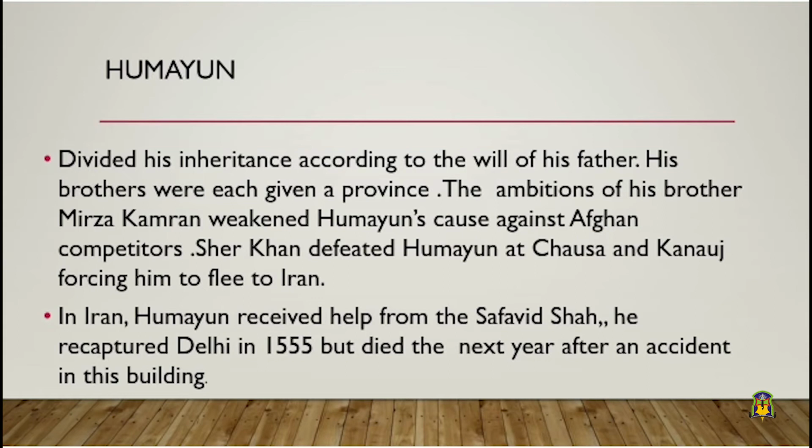Sher Khan defeated Humayun at Chausa and Kanauj, forcing him to flee to Iran. During this period, Delhi was ruled by Sur dynasty under Sher Shah. In Iran, Humayun received help from the Safavid Shah. He recaptured Delhi in 1555 but died the next year after an accident in his building.